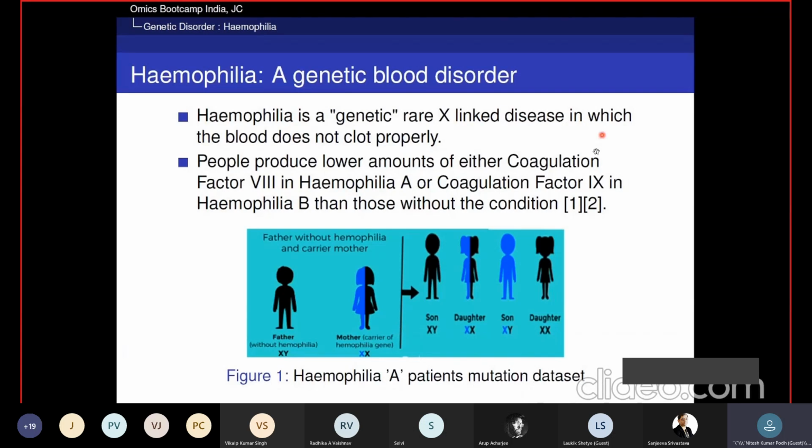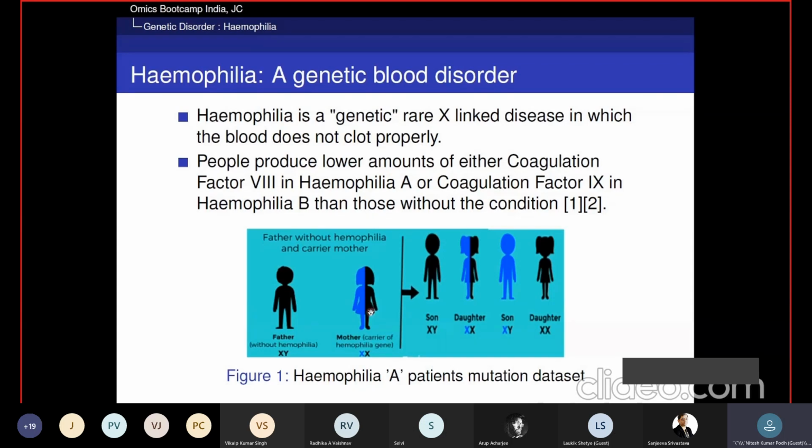Hemophilia A is a condition where there is a lower amount of coagulation factor 8, and hemophilia B is a condition where coagulation factor 9 is present in a lower amount in our body. If you see the figure, a female with one affected X chromosome is a carrier of hemophilia. Sometimes a female who is a carrier can also have symptoms of hemophilia.